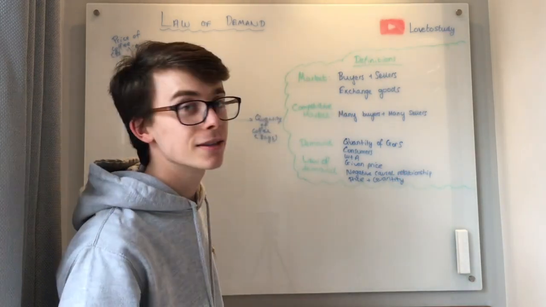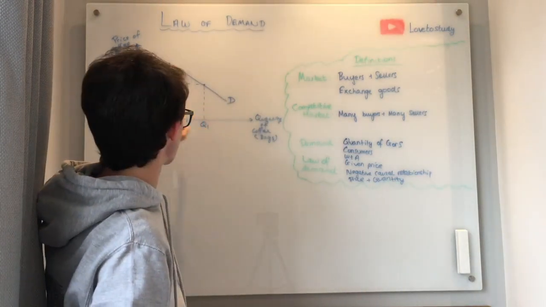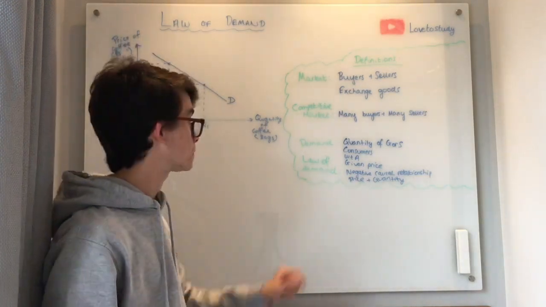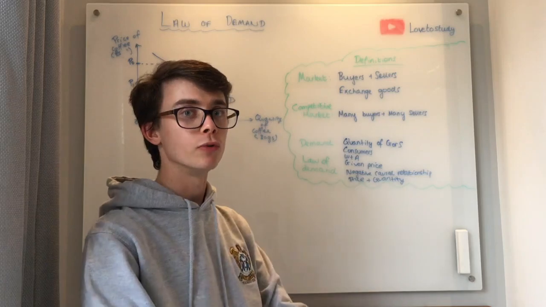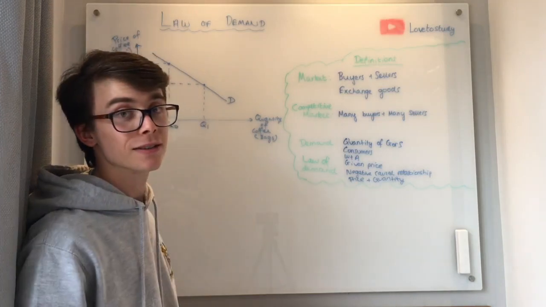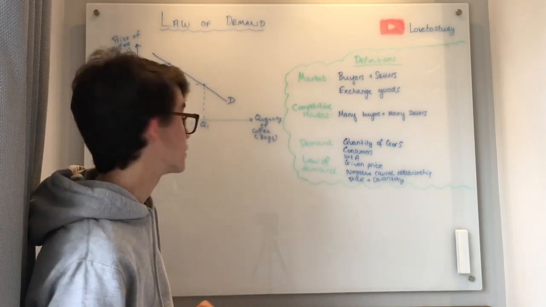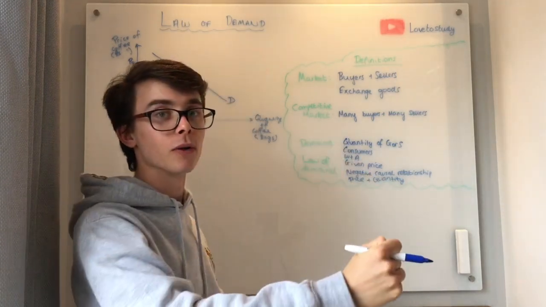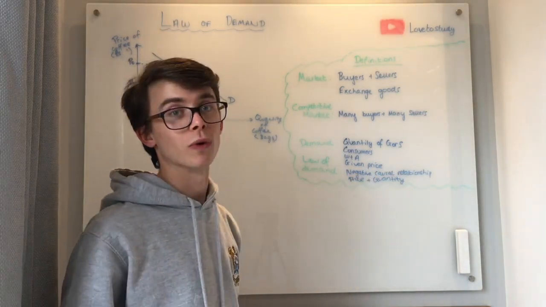Now this negative causal relationship, well, negative just means as price goes up, quantity goes down, and vice versa. That could also be called inverse. There's an inverse causal relationship. Now this idea of causality is not something that we've talked through as of yet, and we'll move on to it in later videos. But briefly, the way that we explain this is to say that price going down means quantity goes up, not the other way around. So in economics, we always see price as influencing demand. Price is causing demand. That's why we've got a negative causal relationship.